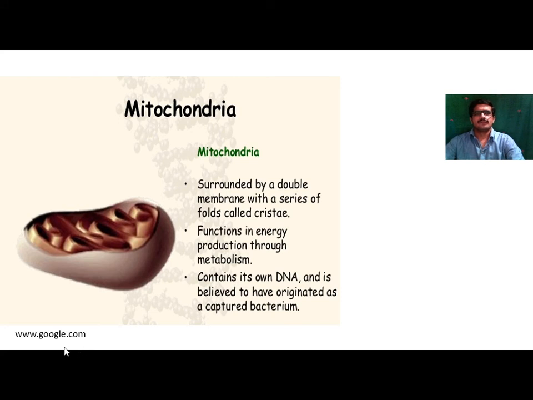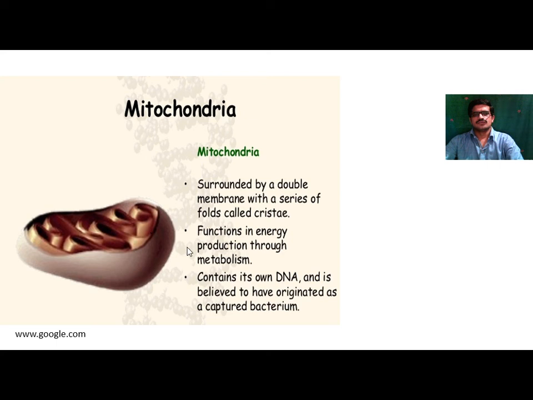Next one, mitochondria. Mitochondria is a double membrane cell organelle which is present inside the plant cell as well as in animal cell. It consists of a series of folds called cristae. These folds are called cristae, and this cristae consists of F1 particle.